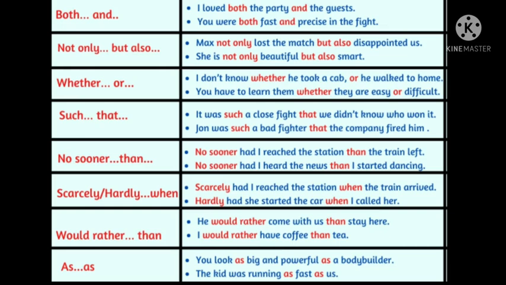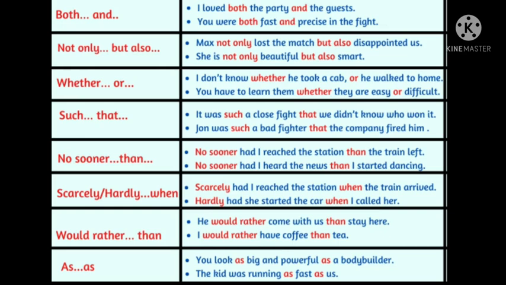So either or, neither nor, these are used for giving the options. Both and, not only but also are used for the combination. Whether or is again used for giving the options. Such that is used for showing the result of some actions. Then no sooner than is mostly used to show the time limit.